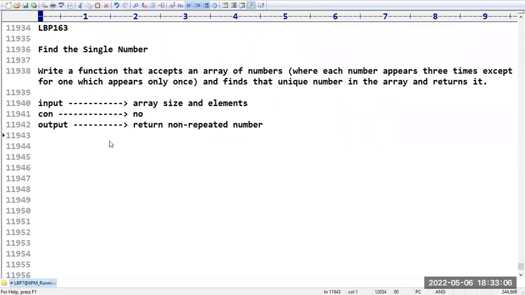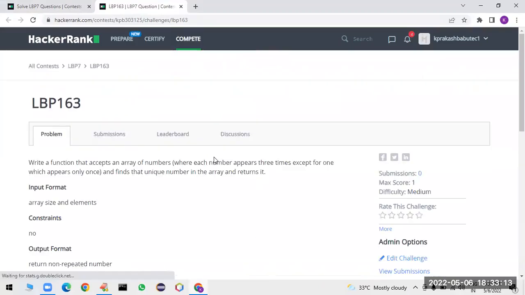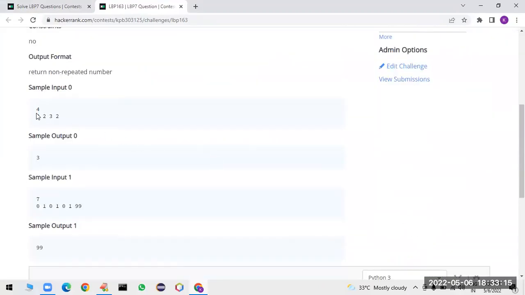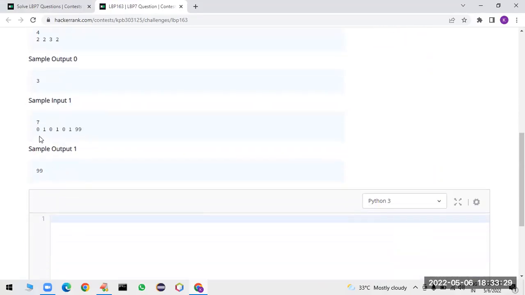Okay. So we will open some test cases so that we will get some clarity on that. Let us have a look once. Sir, here 4 is the array size. So elements are nothing but 2, 2, 3, 2. In this, you can observe 2 is repeated 3 times, but 3 is repeated only 1 time. That element you have to print. Similarly, here 0 is repeated 3 times, 1 is repeated 3 times, 99 is repeated 1 time. So we have to print 99 like that.